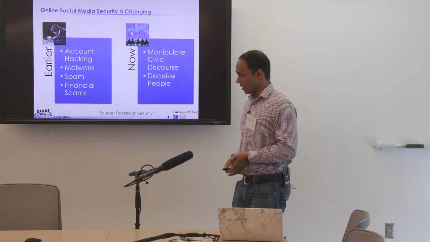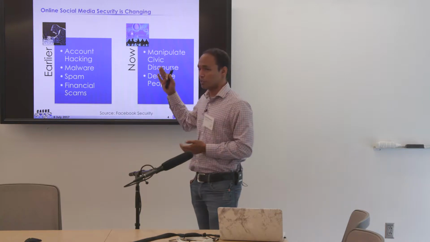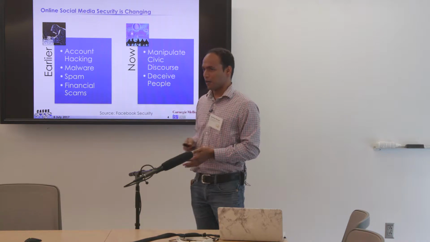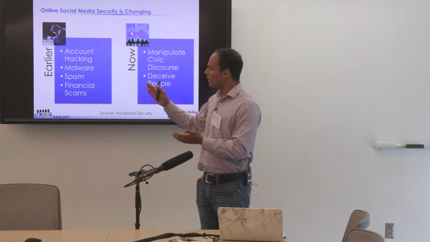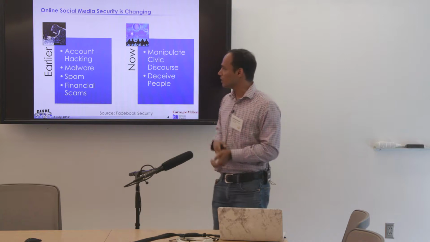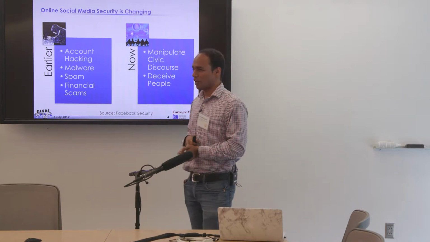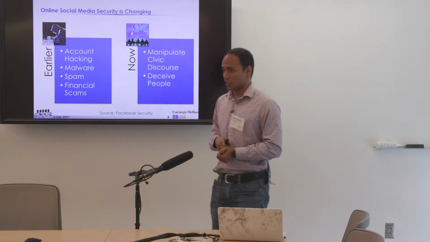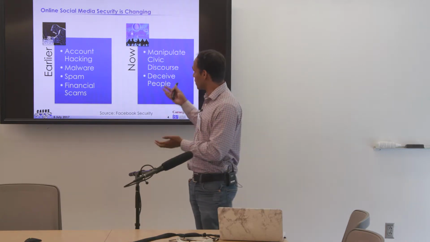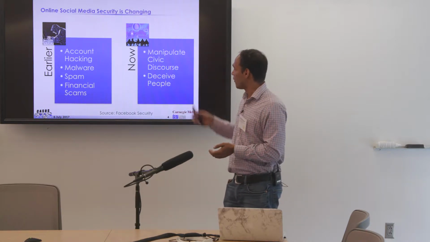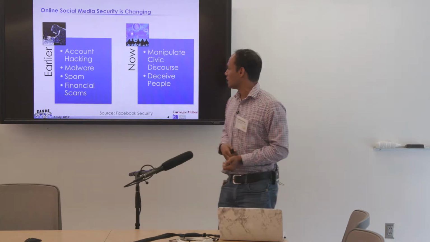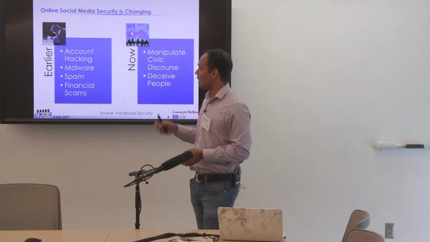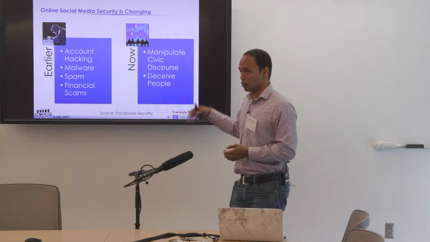Moving next, we're talking about the domain of online social media security. This is about what security was earlier and what it is now. Earlier, we were mostly focused on account hacking, malware, spam, and financial scams. These were the major areas of social media security. But these days, apart from these four, we also have manipulation of civic discourse and deceiving people. These are also becoming major challenges, and to improve social media security, we need to take care of them.